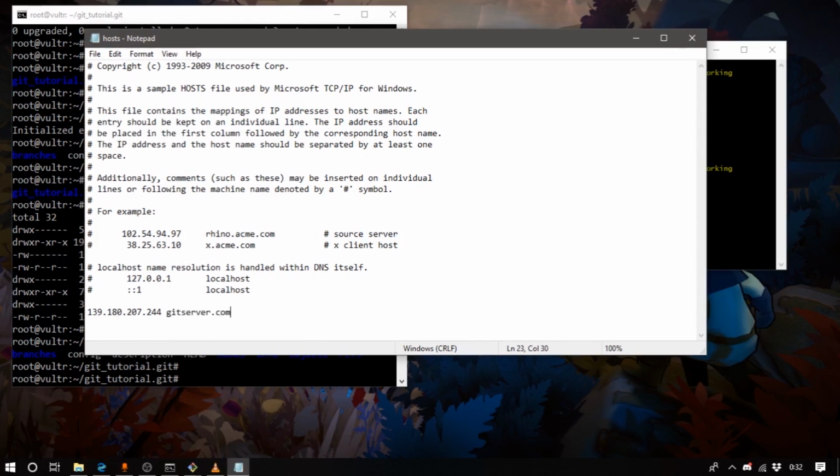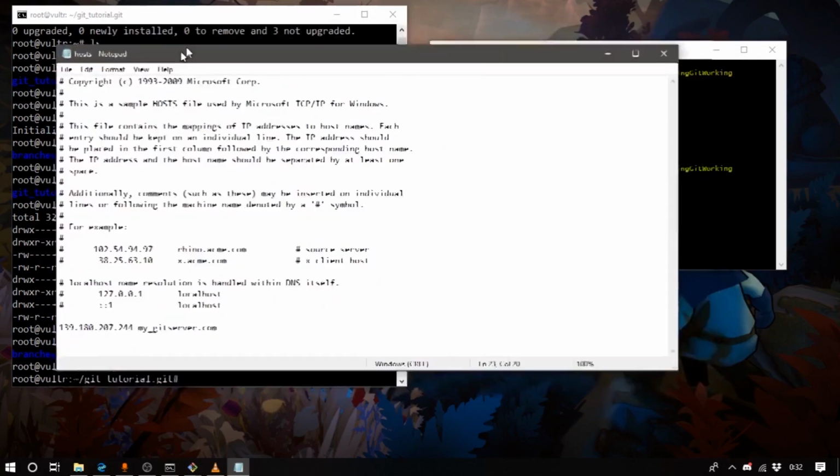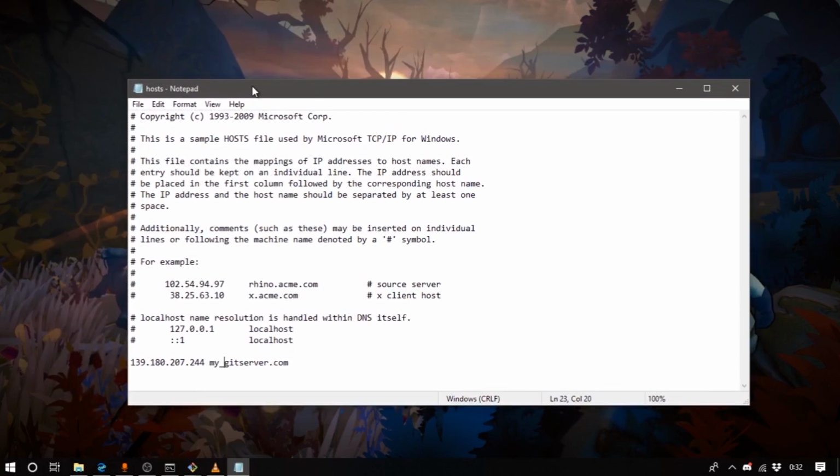And so I'm just going to call this gitserver dot, pretty much anything works here. I'll just go with .com. And what you want to do is save. Now, like I said, anything works. I just imagine right now there could be an actual gitserver.com, and so perhaps you might want to do .com and maybe my underscore, and then save that. And notice Notepad needs to be running with administrator privileges to actually do this in the first place.